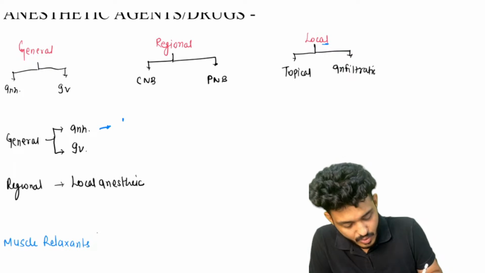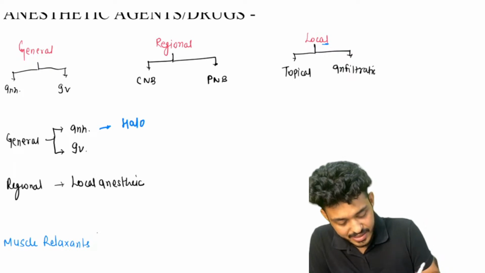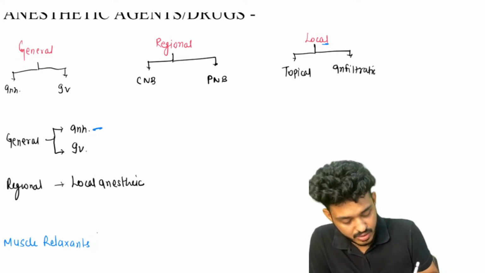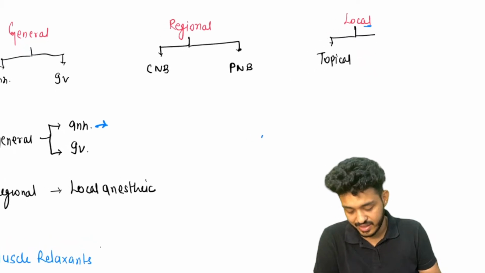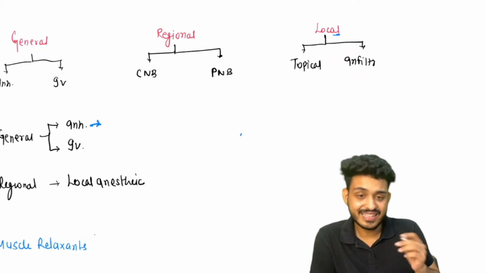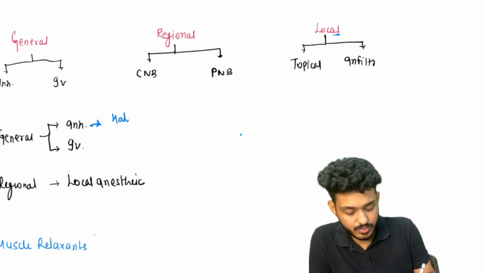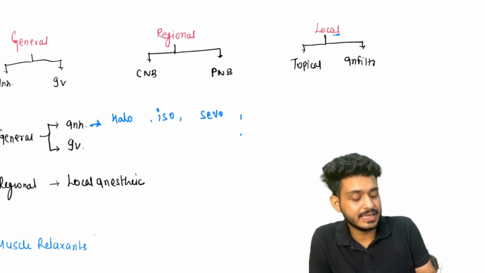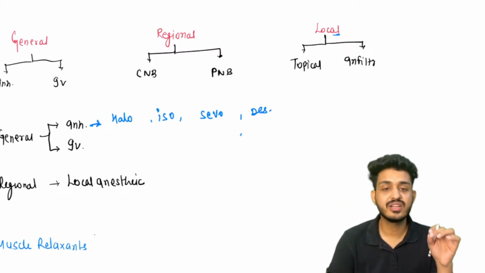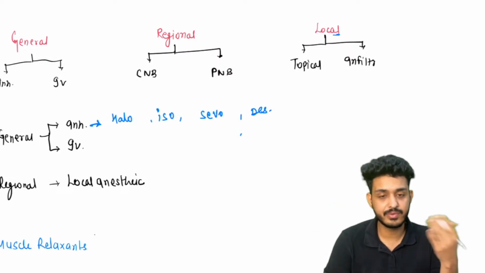So what are the drugs that we will be studying here? I will be making a short diagram for you so that it would be easy for you to remember. Okay, so what are the different drugs that we will be studying? In the inhalational part, we will be having halothane, isoflurane, sevoflurane, and desflurane. Okay, these four inhalational drugs are the most important that we will be studying.